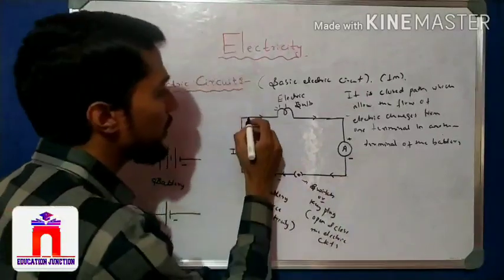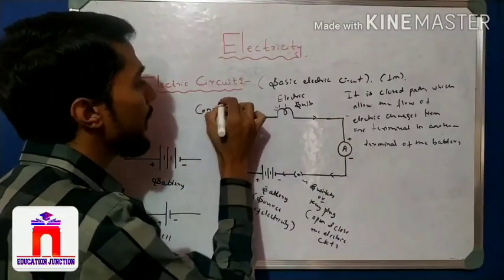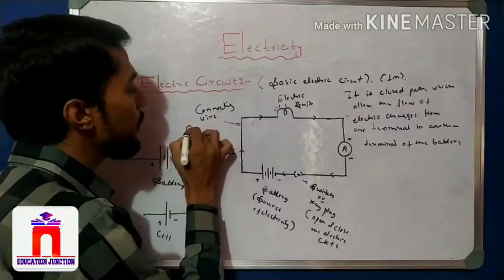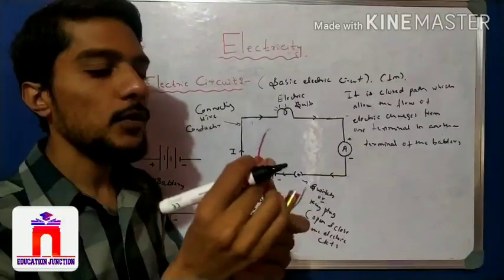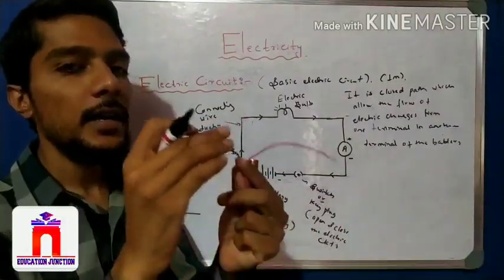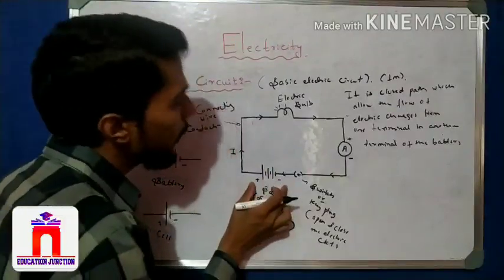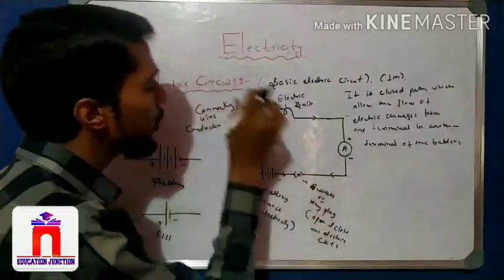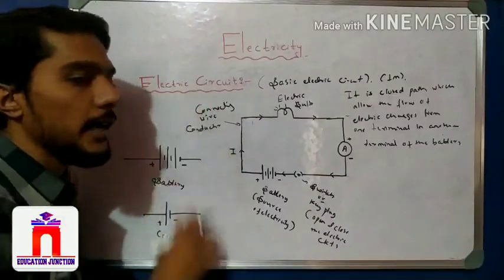So what are these? Connecting wires, which are nothing but conductors. These wires here, black, red and grey, are conductors. So for an electric circuit, we require a battery, a bulb, a switch, and electrical connections, that is, conducting wire.